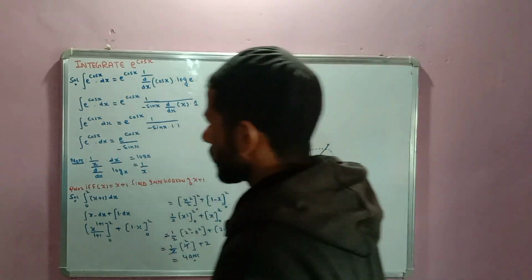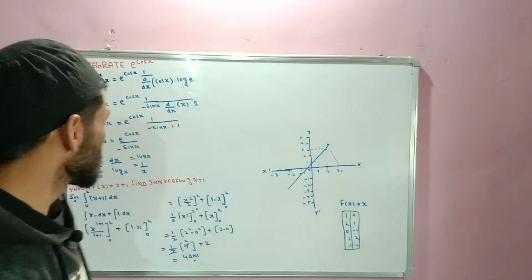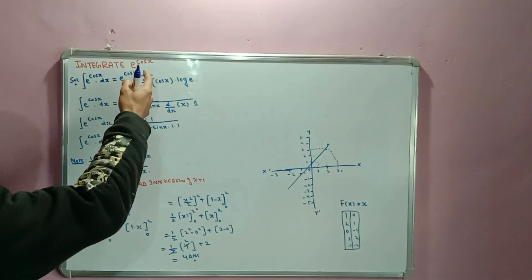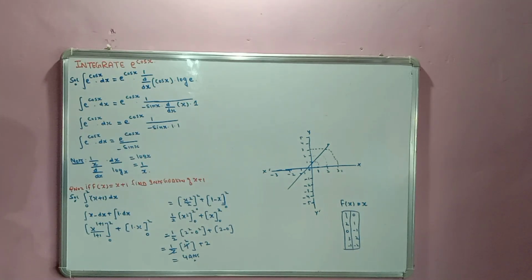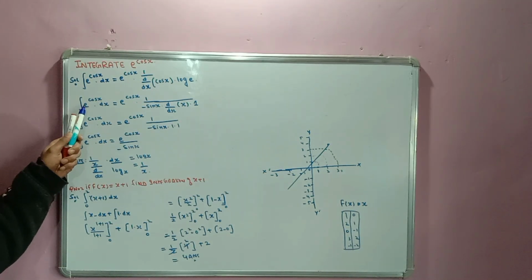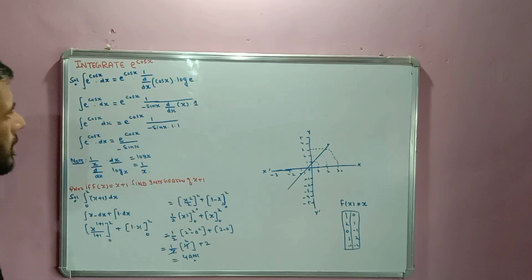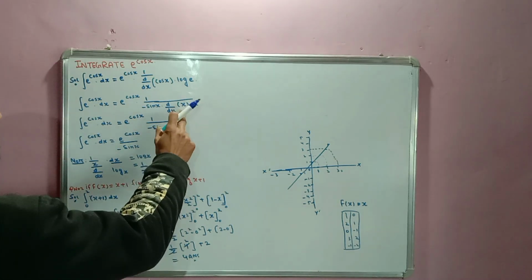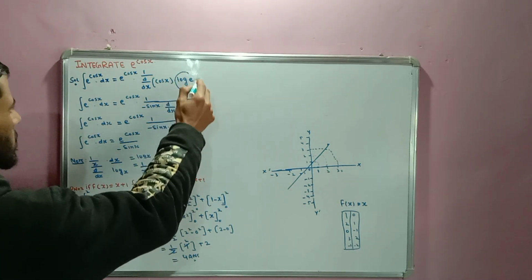Integration of e power cos x. Integration of e power cos x into dx, that is e power cos x into 1 by d by dx of cos x into log of e. Integral of e power cos x into dx is equal to e power cos x into 1 by minus sin x, d by dx of x into 1. Log of e is equal to 1.